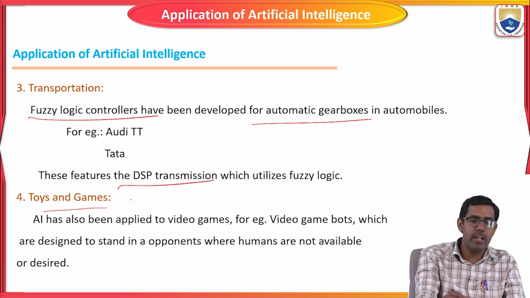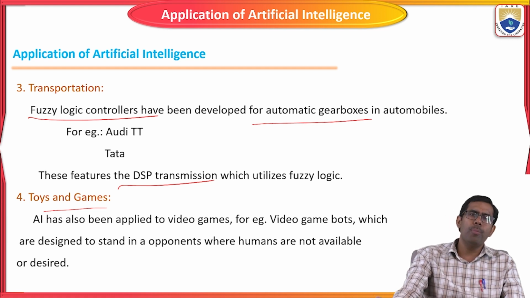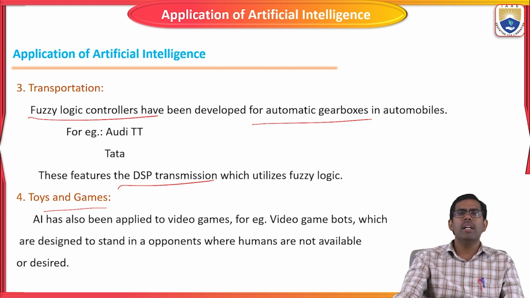Okay, the next one is toys and games. AI has also been applied already. In the history of AI, it has participated in various quizzes and competitions and won them, right. So in toys and games, while we are playing video games, one person is a human and the opponent is a machine that acts like a human and plays the game.